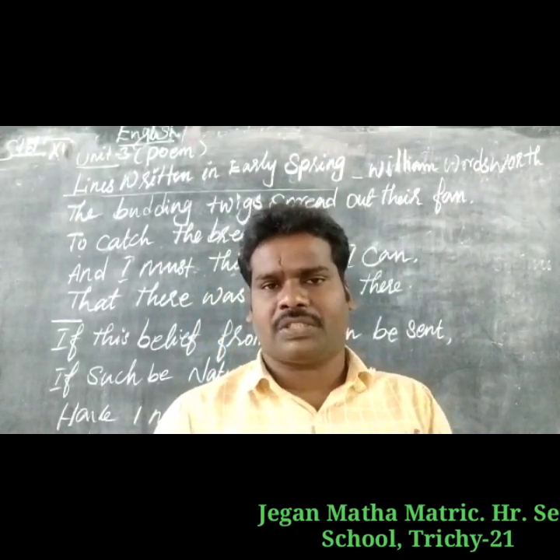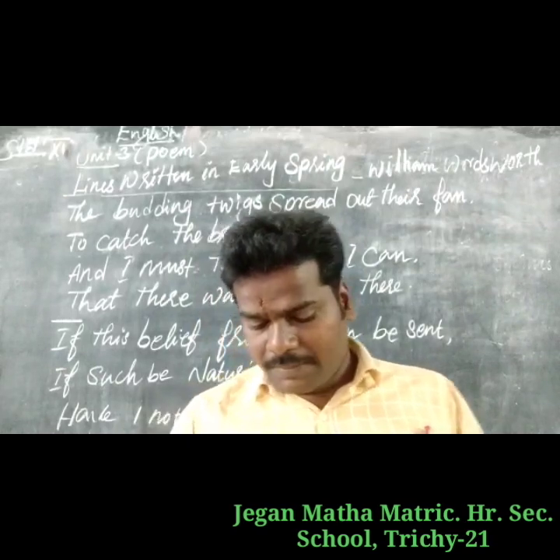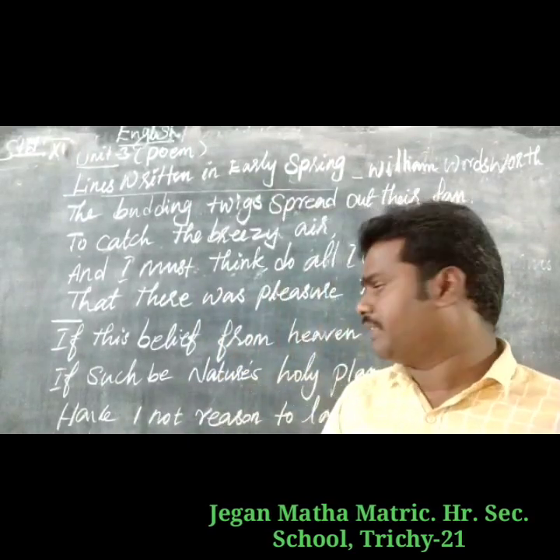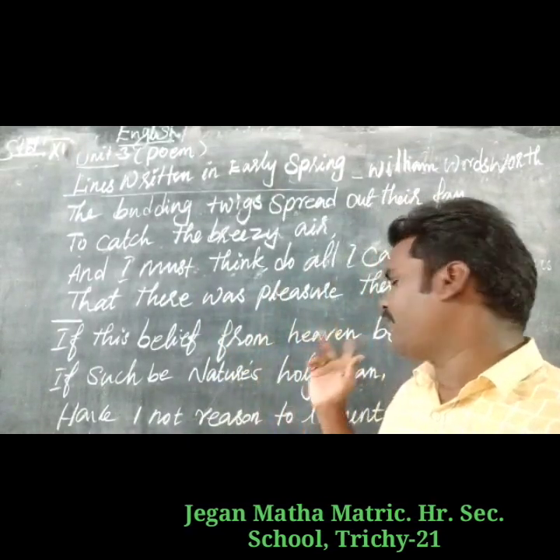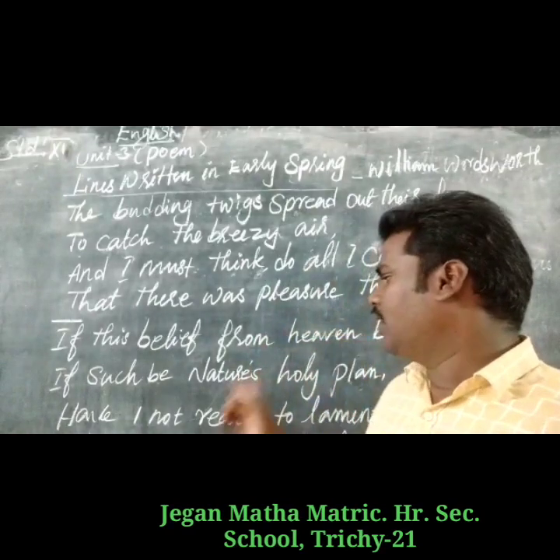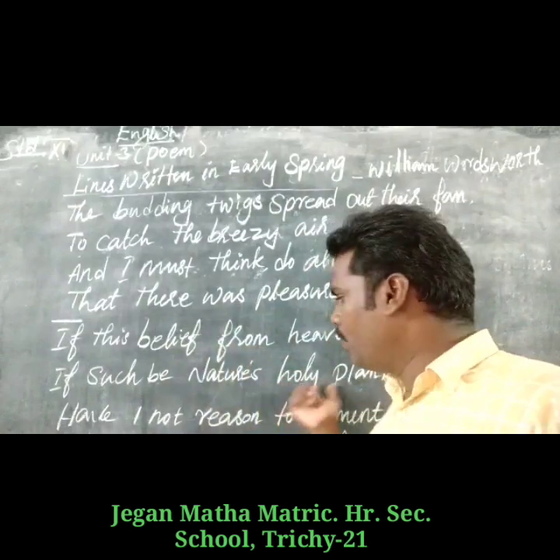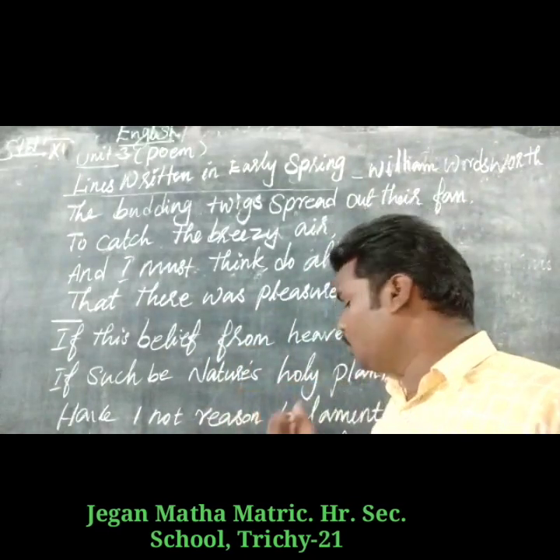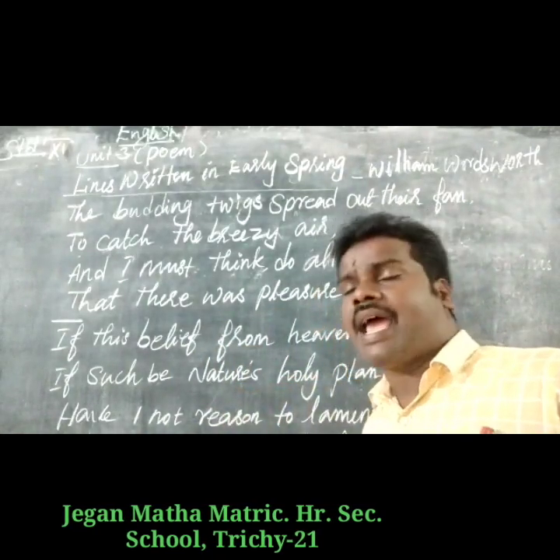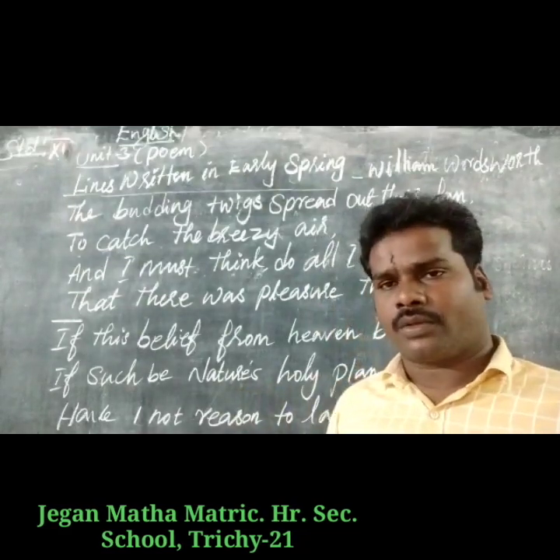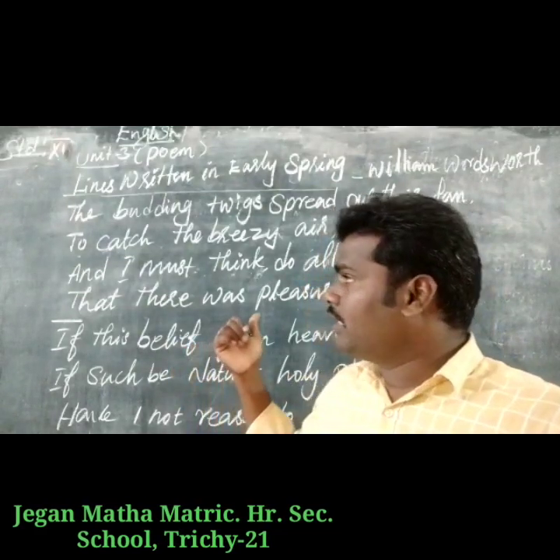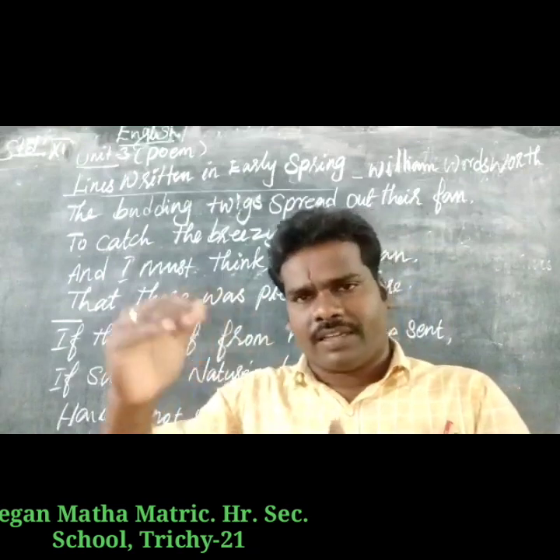If this belief from heaven be sent, if such be nature's holy plan, have I not reason to lament what man has made of man?" Okay, so now we will learn the rhyming scheme and figures of speech.